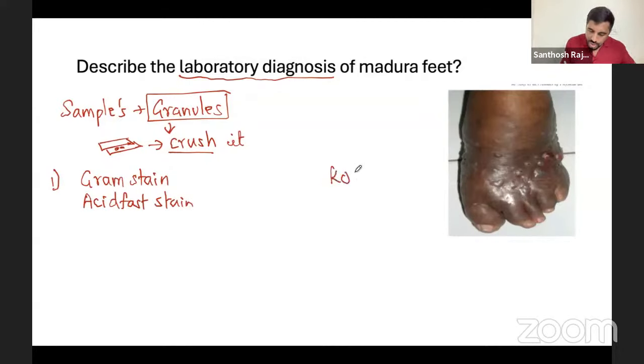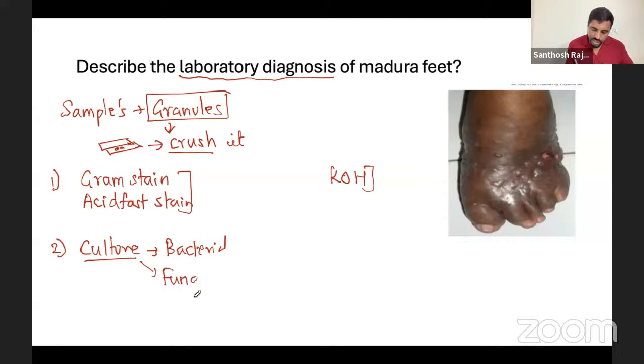And you do a KOH. I'll tell you why. Do this. And then the second thing: after the staining, of course, you send the granules for culture. Very simple. You do culture for both bacterial culture and fungal culture. Fungal means usually we talk about SDA. Fungal culture, you send it.